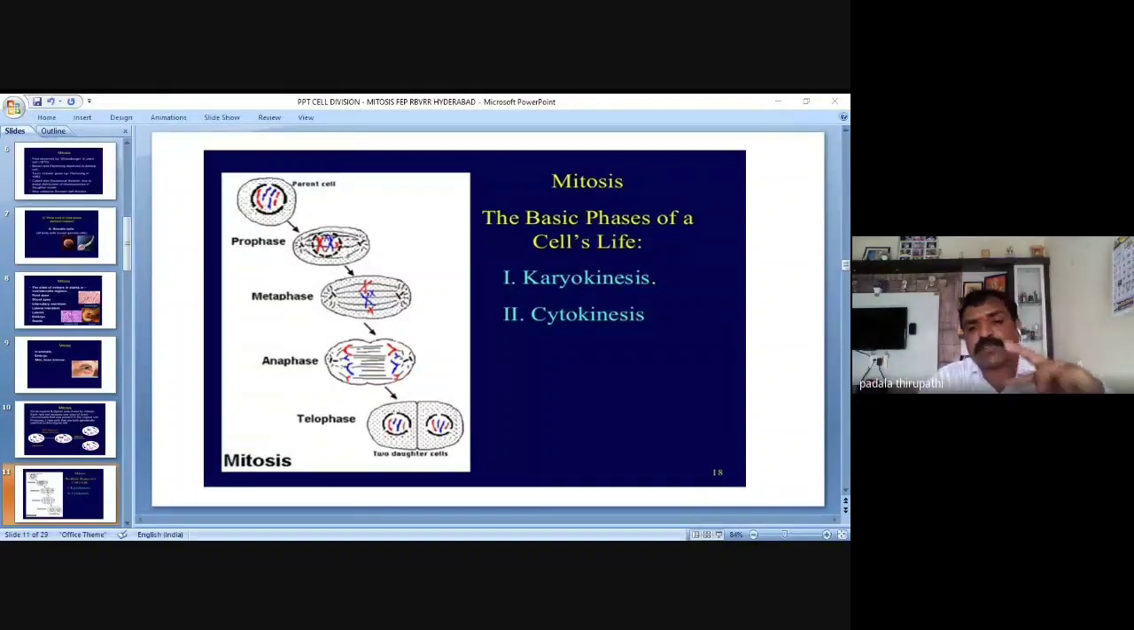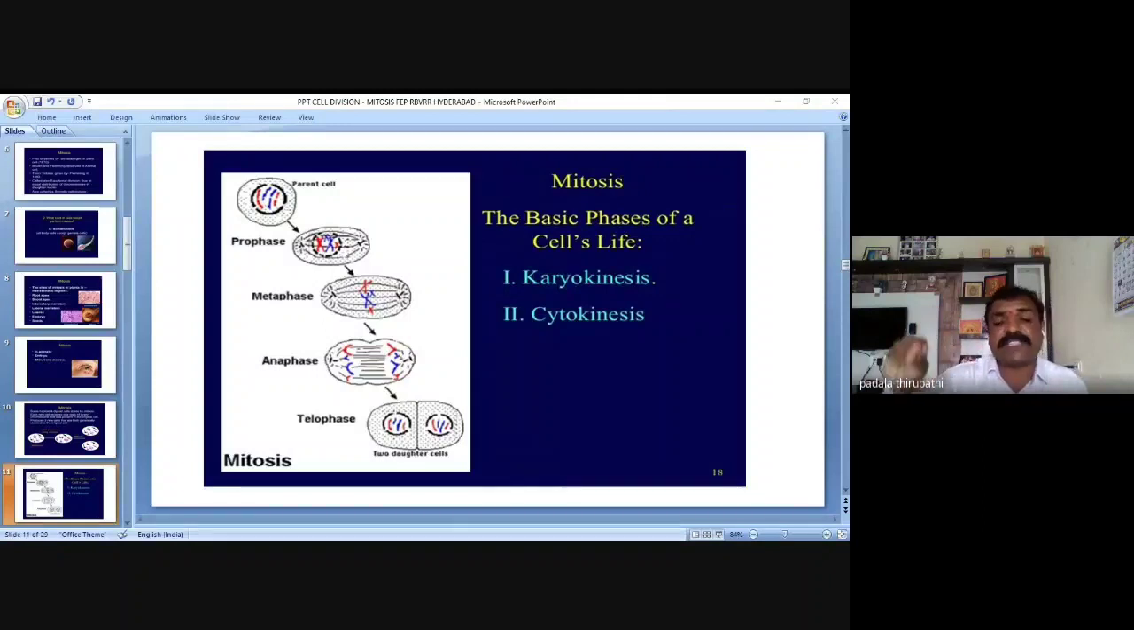Division takes place in two areas. One is the area present in the nuclear region. Division in the nuclear region we call karyokinesis. Then what is the second one? Cytokinesis. Cyto means cell, kinesis means division. Then what about karyo? Karyo means nucleus, kinesis means division. So the nuclear division we call karyokinesis.